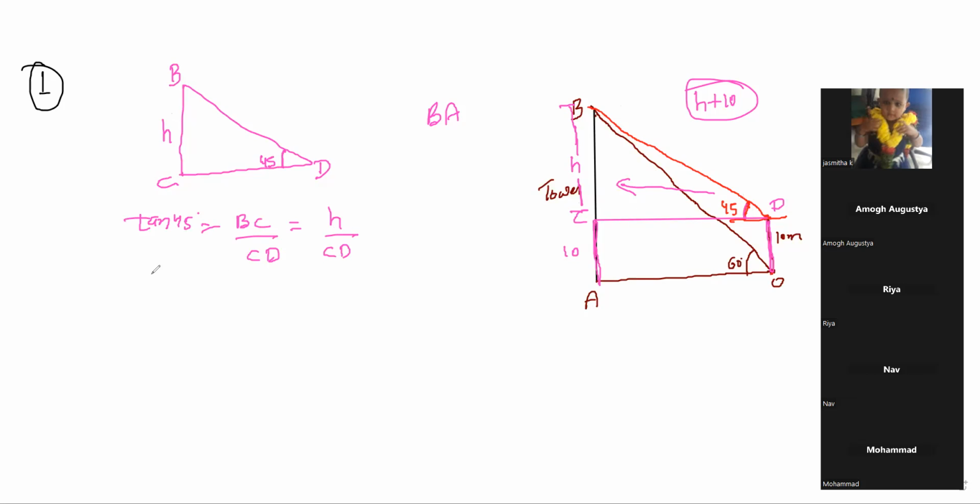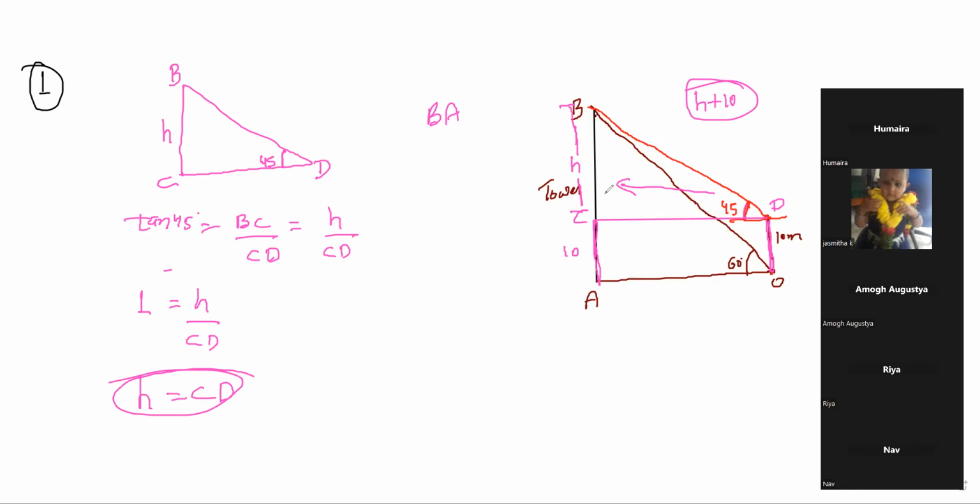So from here, I can write that 1 equals H by CD, or this height H is equal to CD. H equal to CD. ये सही है? तो जो ये length है ना, this length BC, वही length CD है ना? Both are equal. Because see, जब भी tan 45 degree होगा ना, it means that perpendicular or base are equal. Point में गया बच्चा?